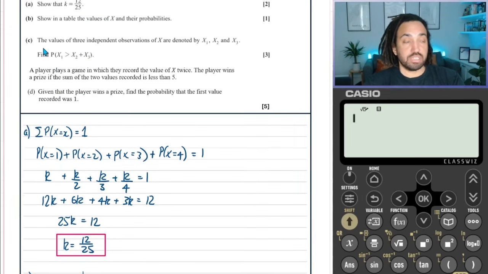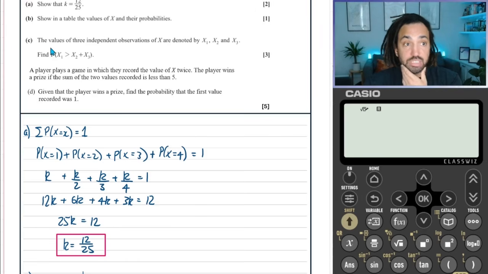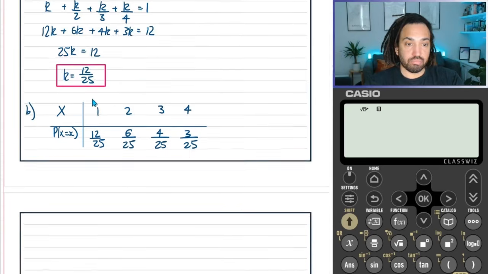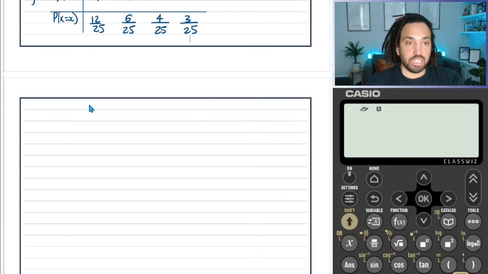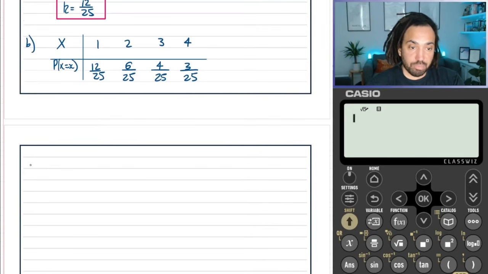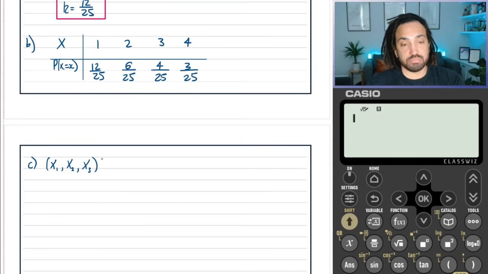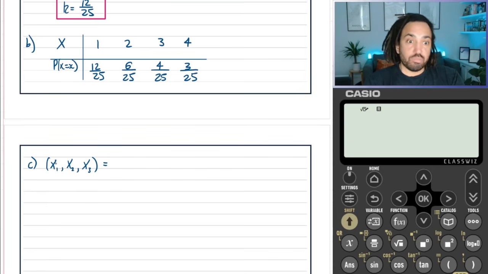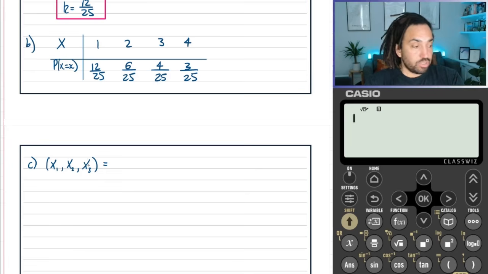Okay, now it says that the values of 3 independent observations of x are denoted as x1, x2, x3. Find the probability that x1 is greater than x2 plus x3. Okay, so we need to think about the possibilities that can happen if we take 3 independent observations of x. So we get x1, we get x2, we get x3. We can think of it as like a triplet. So we know that we want x1 to be bigger than x2 plus x3.